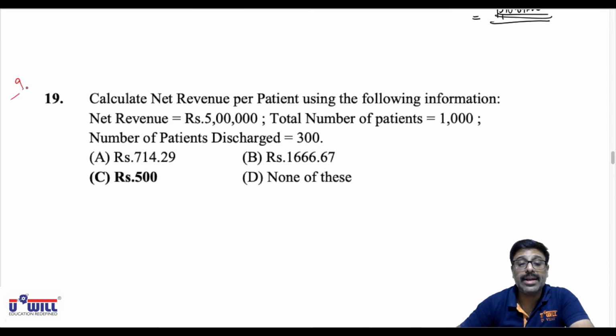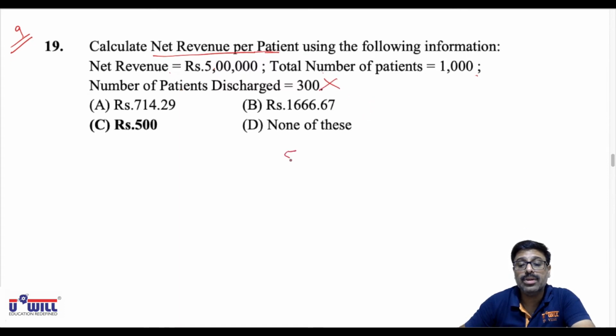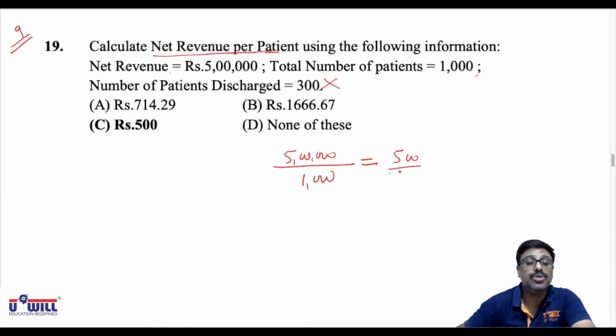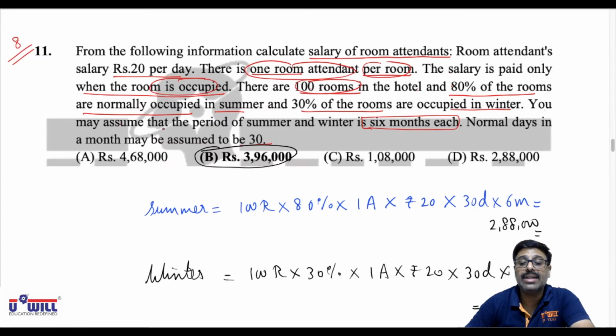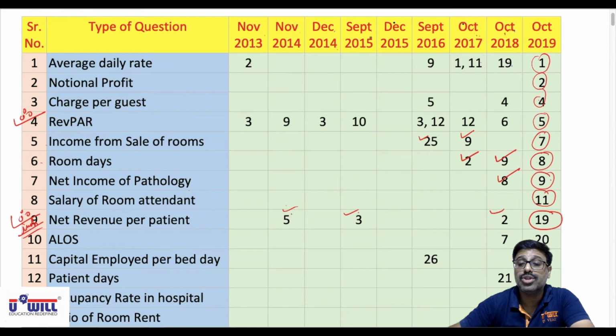Calculate net revenue per patient using the following information. Net revenue 5 lakhs, number of patients 1000, discharged patients have no relevance. The formula is simply net revenue divided by number of patients. So as the net revenue per patient, just do 5 lakhs divided by 1000, that comes to 500. So the answer is 500, option C. Similar to that, all of you try these questions on your own: November 2014's question 5, September 15's question 3, and October 2018's question 2.